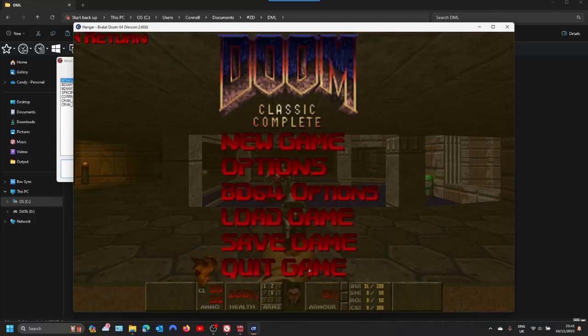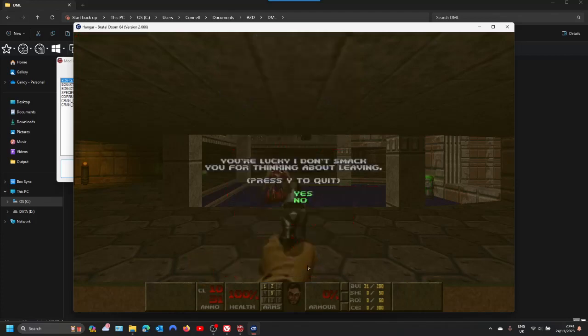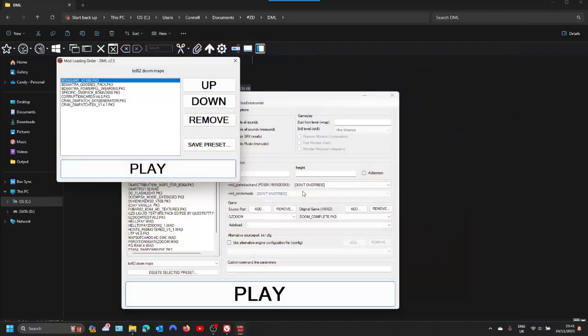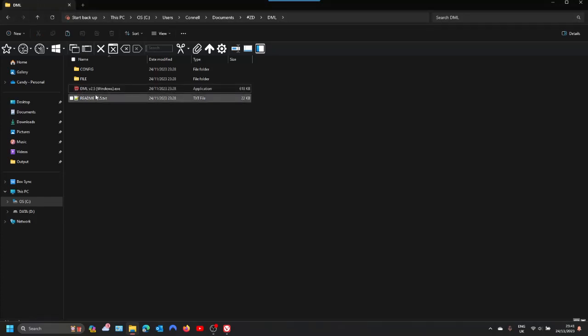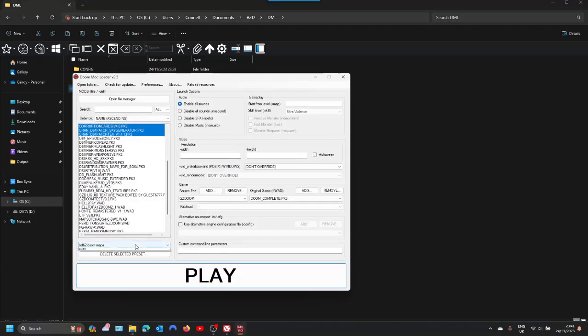So I think that's pretty much it. It's not that tricky to install once you've done it, it's pretty much done. So yeah, that's pretty much it. All those are saved, so if you open it again, it saves it and you can just pick up where you left off.